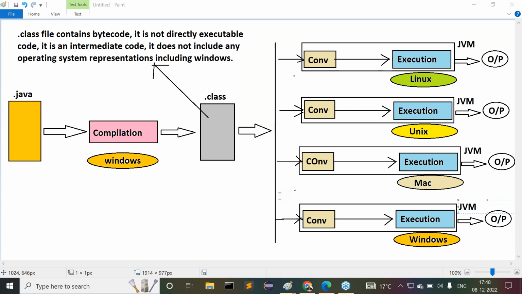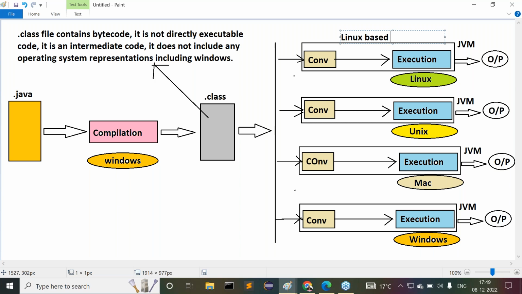That is the point here. In general, we may not believe this, but the truth is the same: Java is platform independent because of JVM, but JVM is platform dependent.